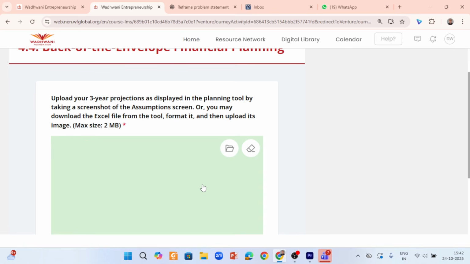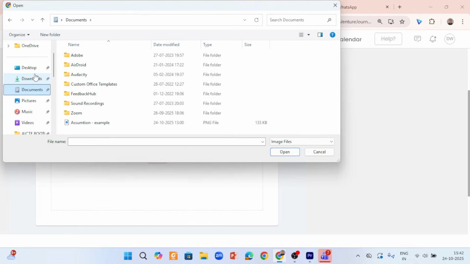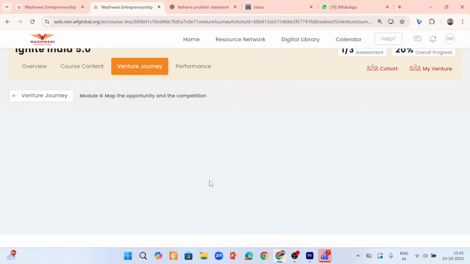Now here you have to upload the 3-year projections as displayed in the planning tool. You have to take a screenshot of the assumption screen. Now, as we had taken that screenshot, open that. We had saved it on desktop as assumptions. So go to desktop, open that file, save it here, and complete it. Now you have completed your activity 4.4 successfully.